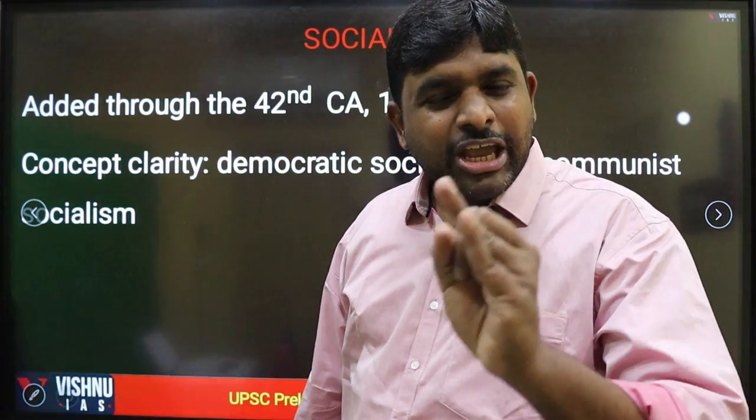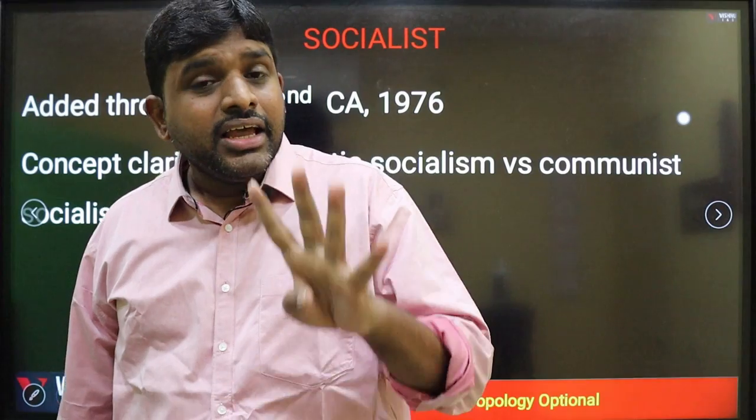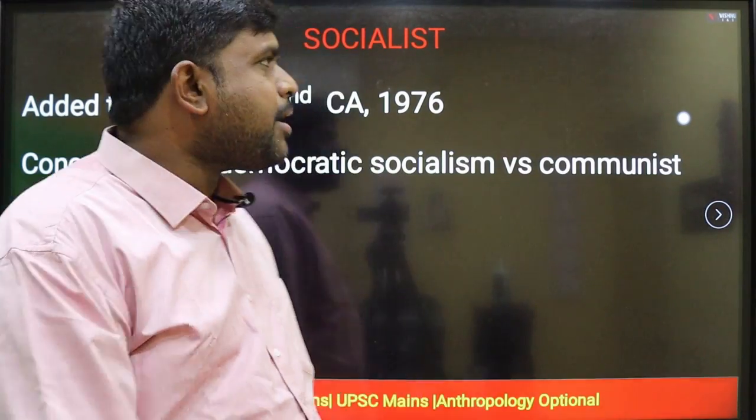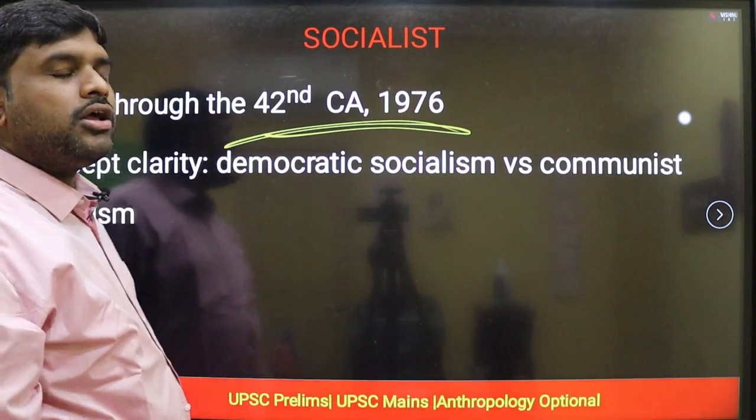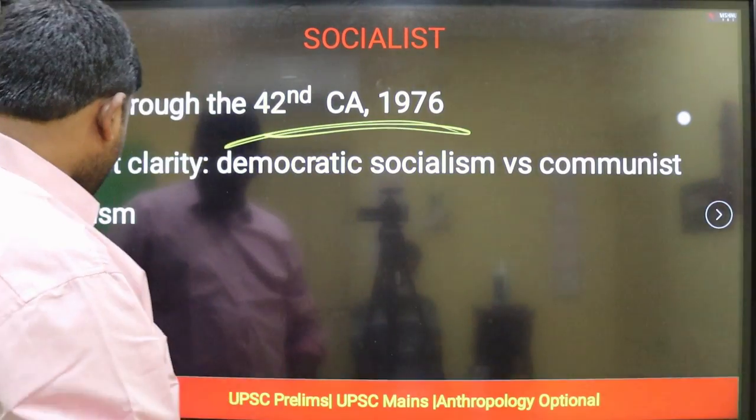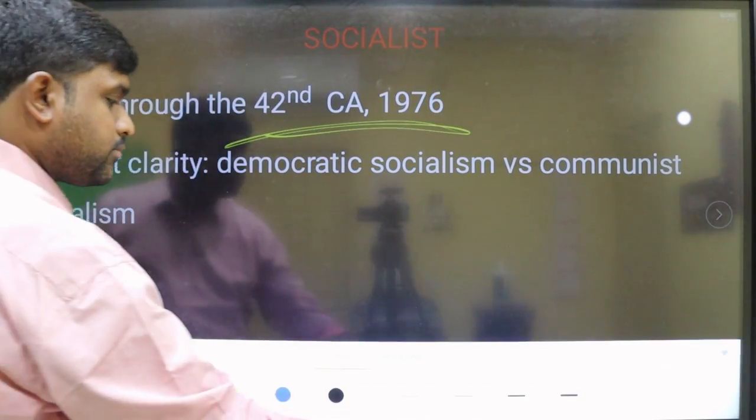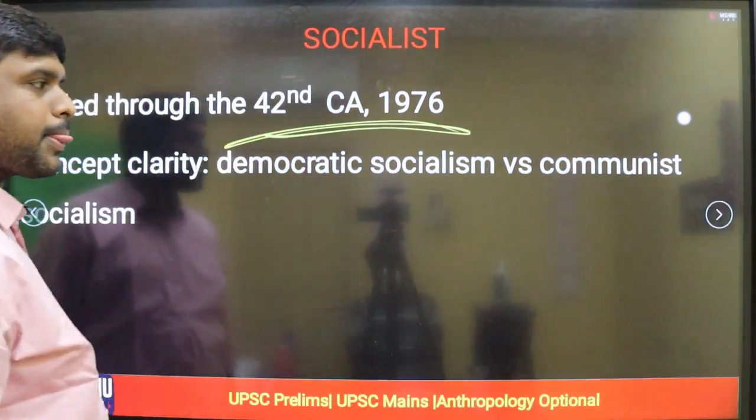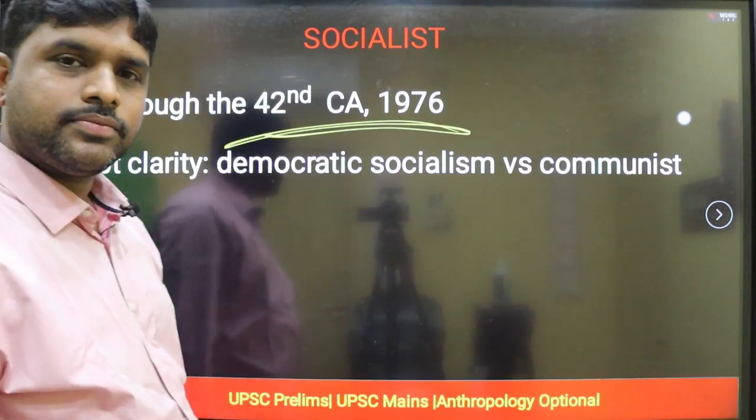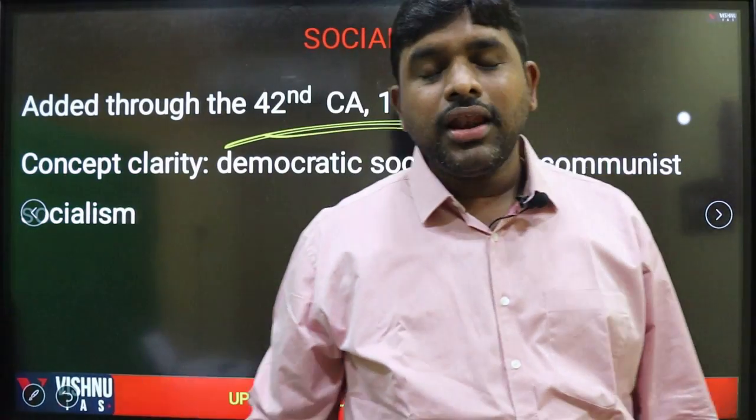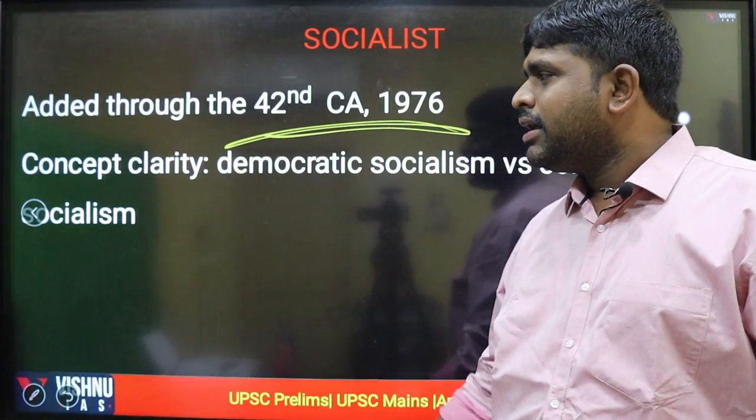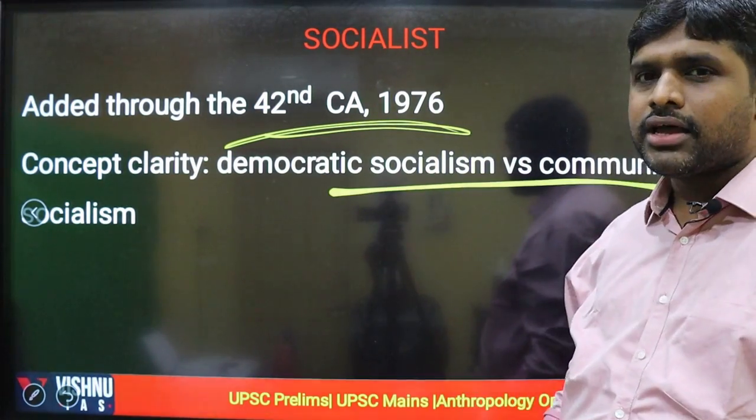Socialist, secular, integrity. These three terms were added into the Preamble by the 42nd Constitutional Amendment Act. There are two types of socialism.